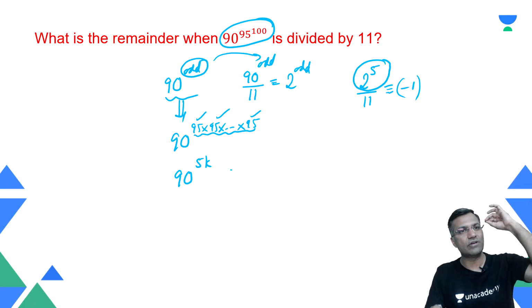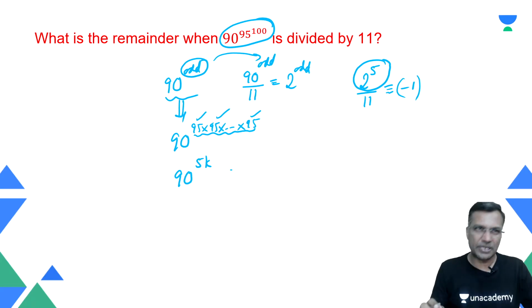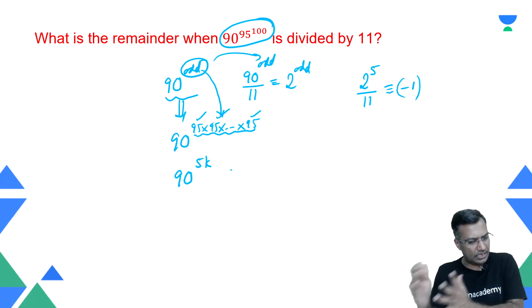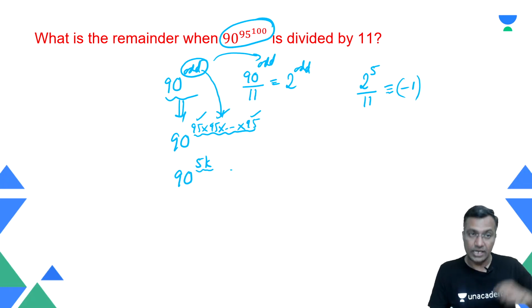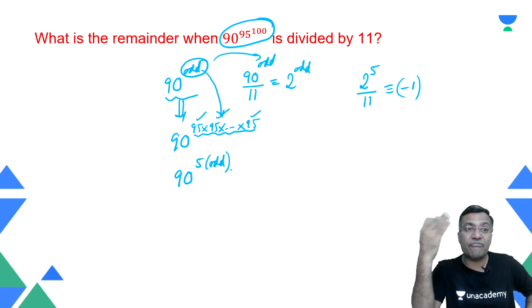See, always you should have some picture in your mind and then try to work around that picture a little bit. Yeah, 2 raised to power 5. Now you say that this odd number is not an ordinary odd number. It is a number which I can also make use of. So this odd number is 95 into 95 into 95, nothing but 5k. Now what kind of 5k is this? Can this number end in a 0? No, this number ends in a 5, which means 5 times an odd number, not just 5.